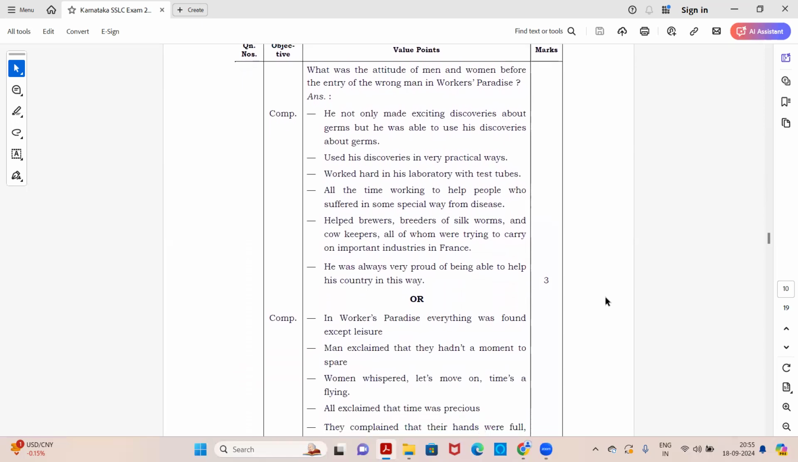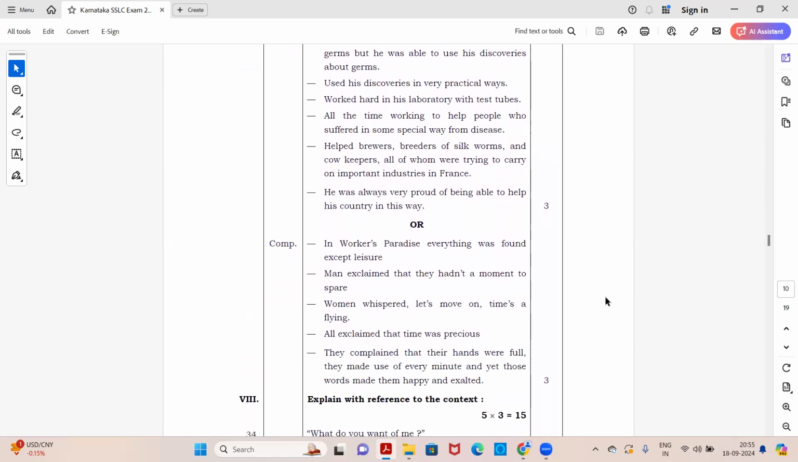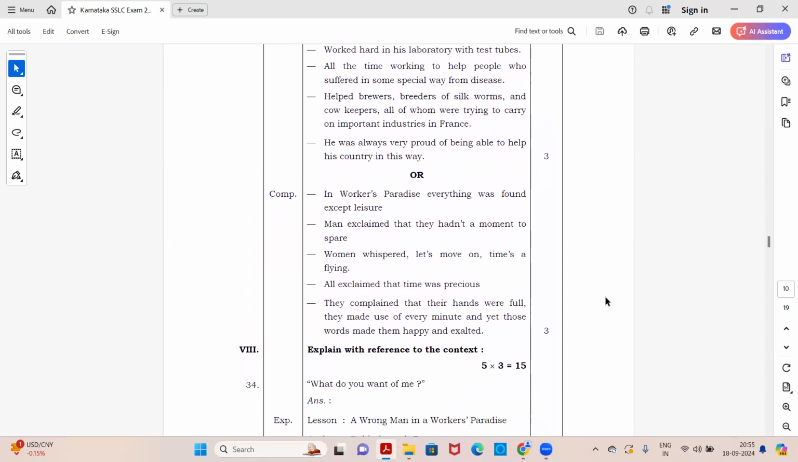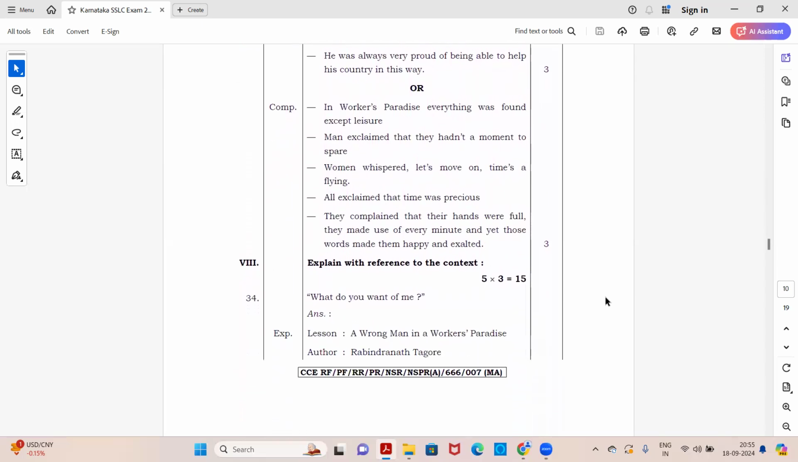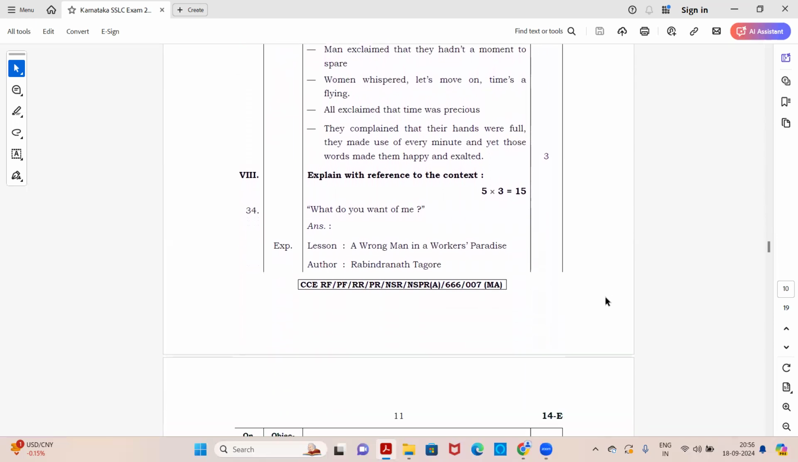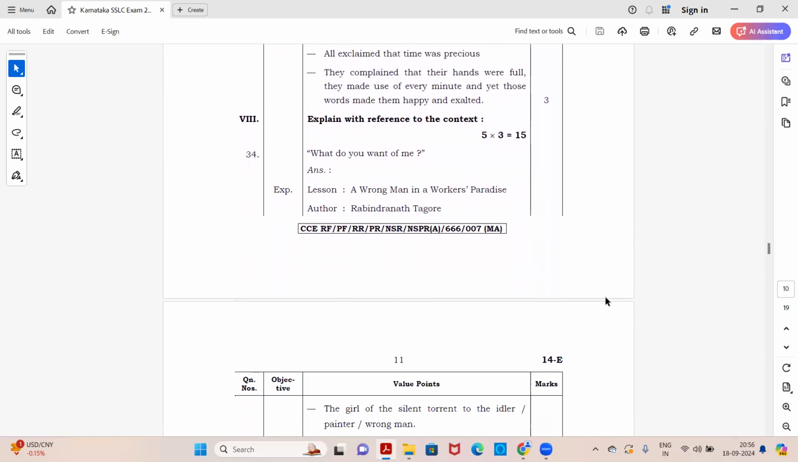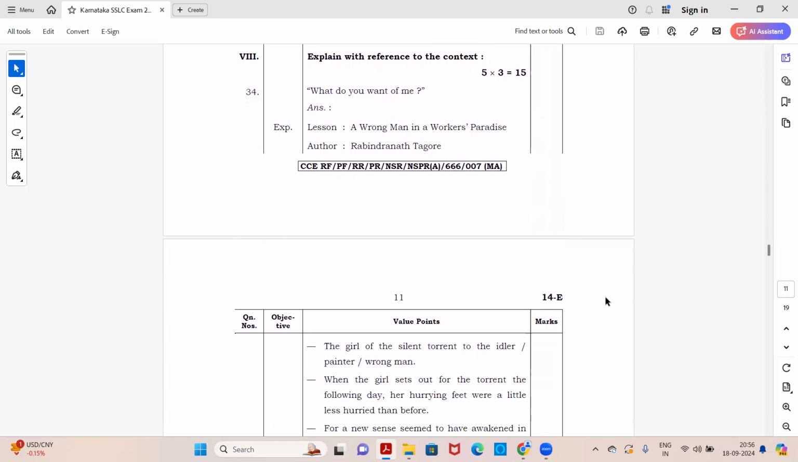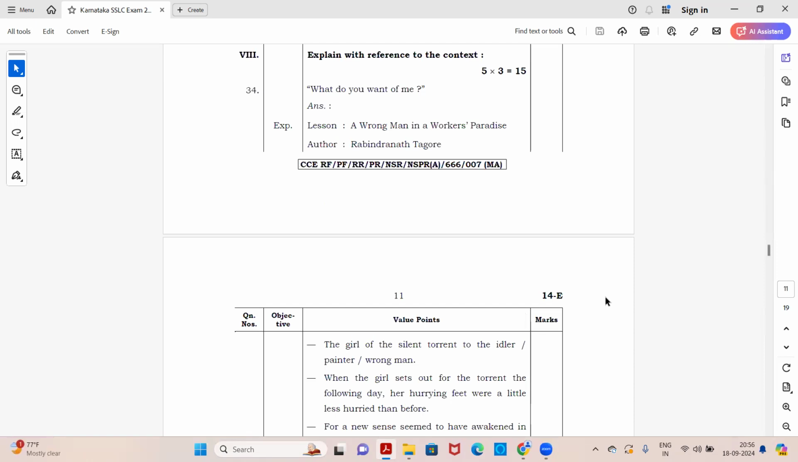And the second one, for the wrong man in workers' paradise, is here. Okay, you can just pause the video and have a look at the points, and you can write it in your own sentences as well. Just keywords to be mentioned. Next, coming to the next main, we have reference to context. Again, you have 5 questions of 3 marks each.